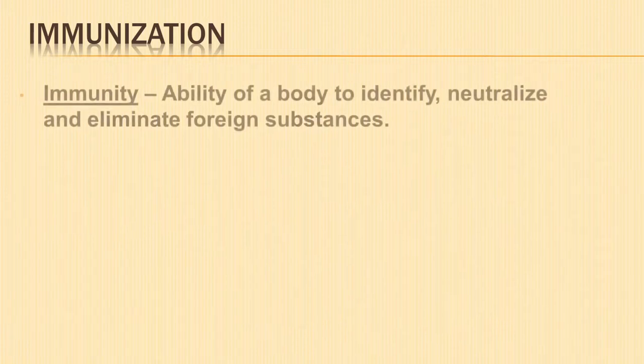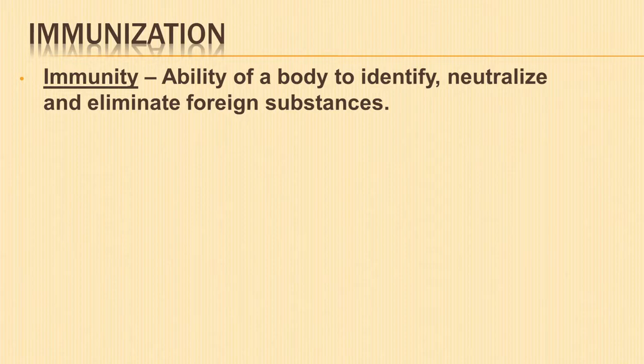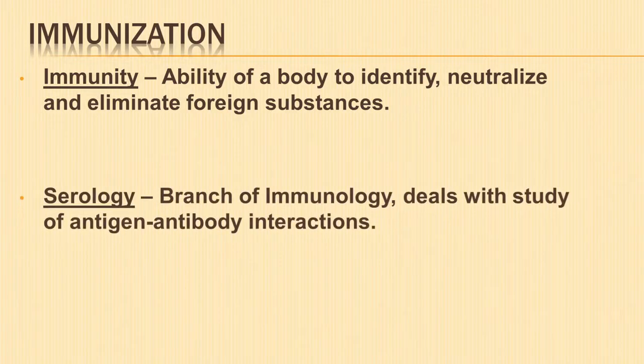The general ability of a body to identify, neutralize, and eliminate foreign substances is referred to as immunity. The branch of immunology which deals with the study of antigen-antibody interactions is called serology.